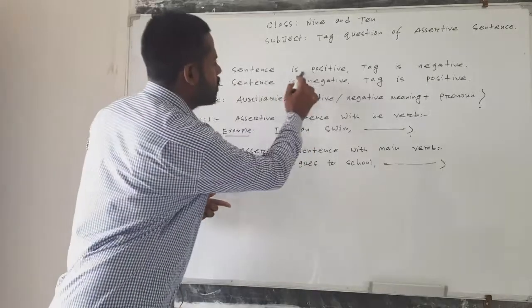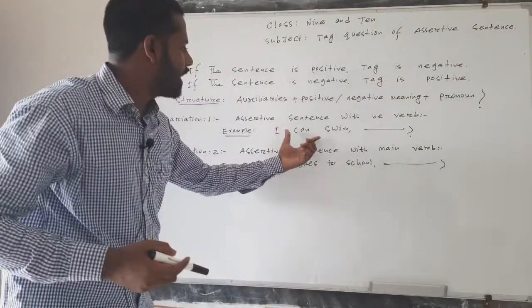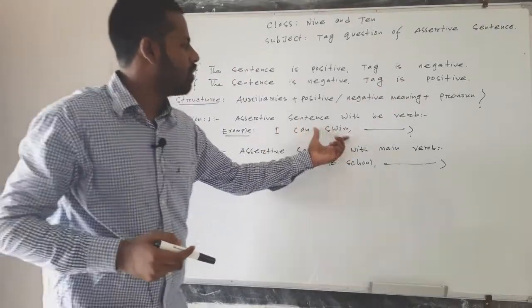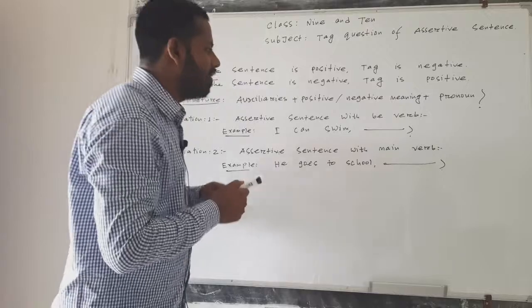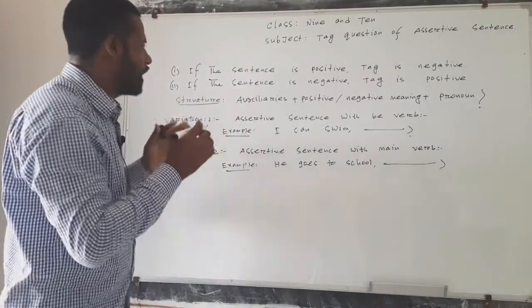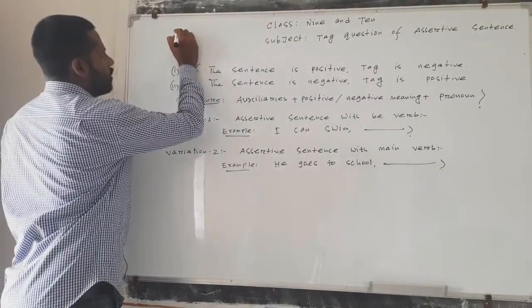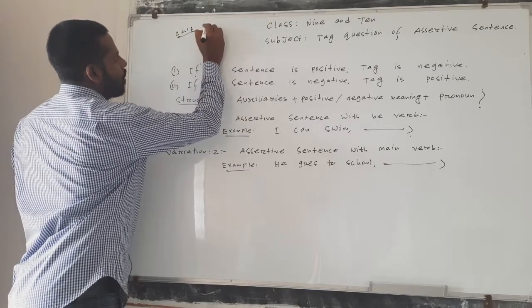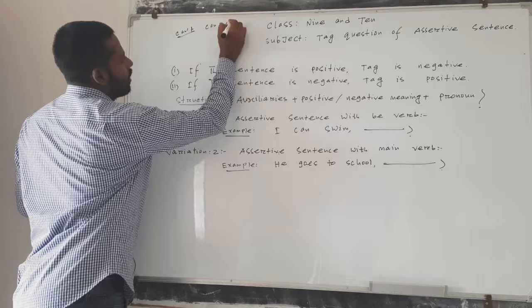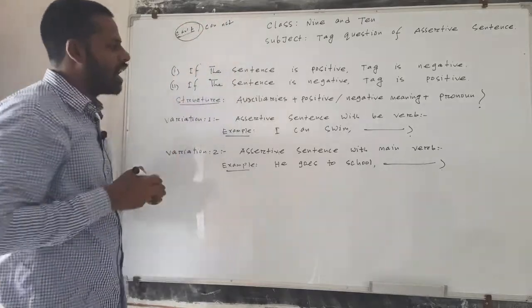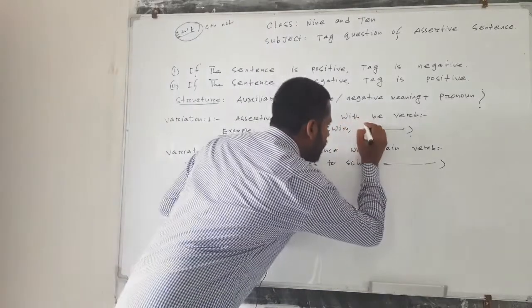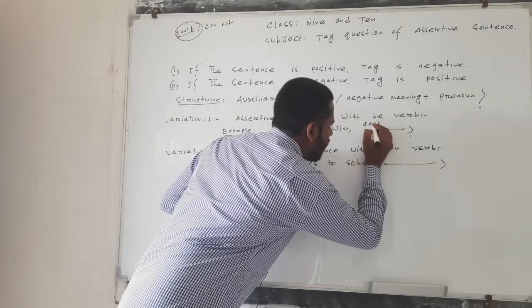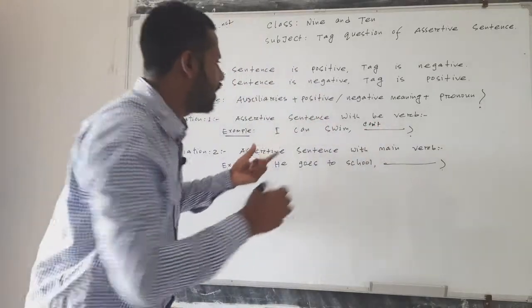So if the sentence is positive, the tag is negative. Here the sentence is positive, so the tag question will be negative, and the answer will be in contraction form. The answer will be, look at me, cannot. In expanded form, cannot. Contraction form is can't. So the answer will be can't, and the pronoun is I.